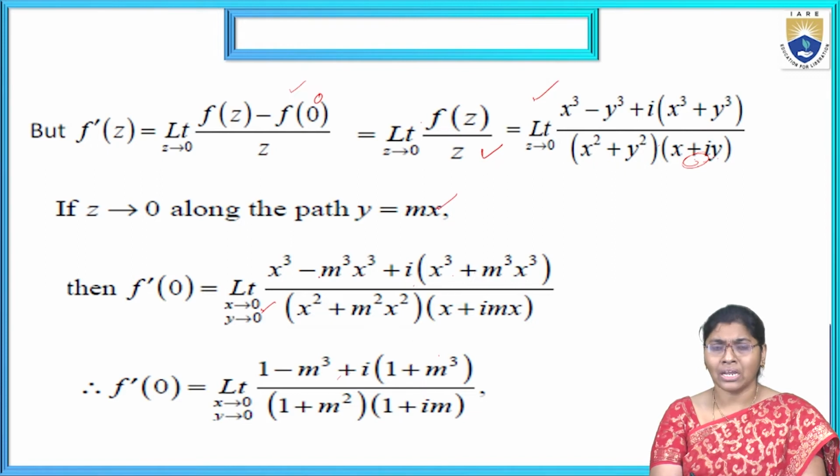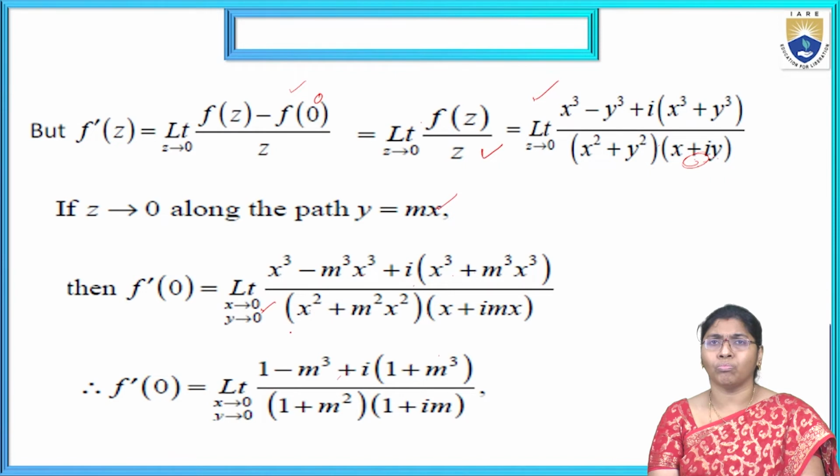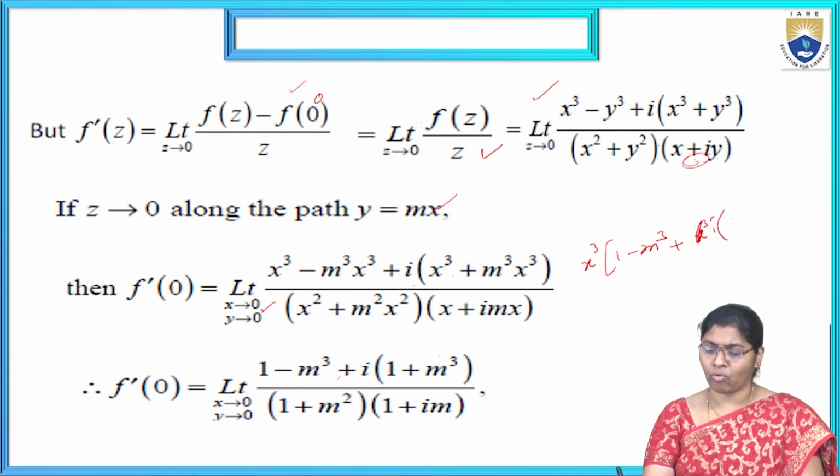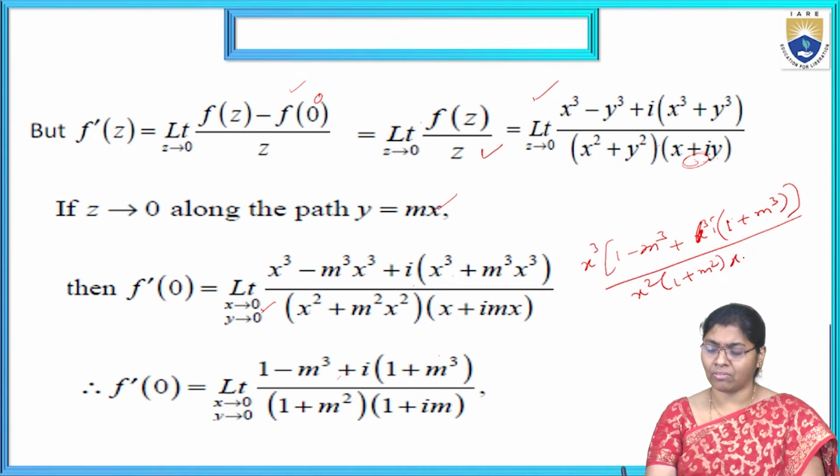Overall we have x cube common in the numerator, and in the denominator x square into 1 plus m square and x into 1 plus im, which is also x cube in total. Now the x cube cancels, and the remaining part is left.